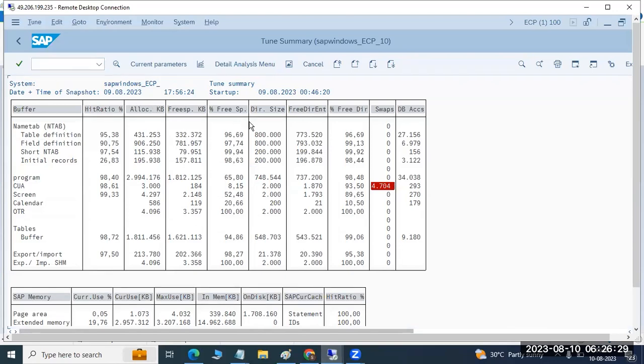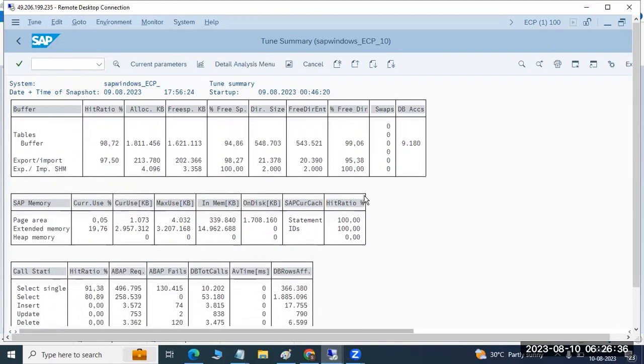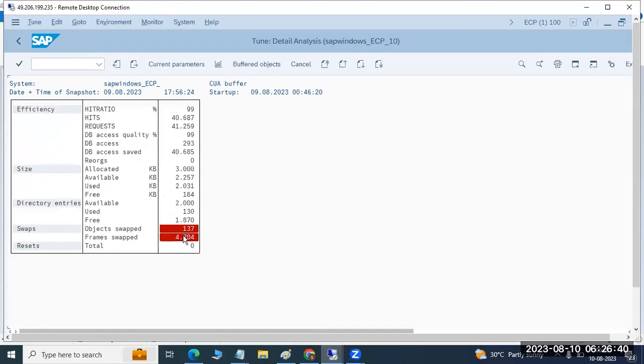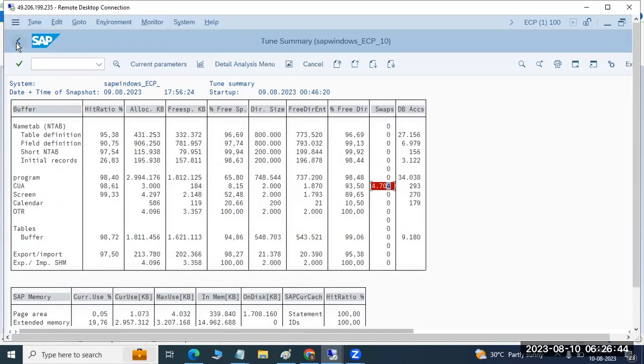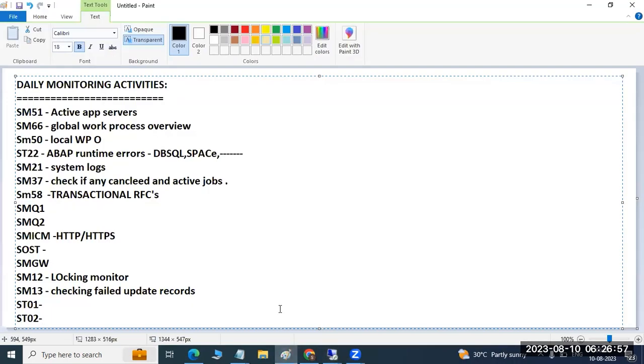Then go to the ST02 transaction code, which covers swaps, buffers and memory utilization. Check whether any swaps are occurring in the system. What is the memory utilization, CPU utilization, hit ratio, all these things we need to check. If swaps are occurring, we need to check why. I think there is a limitation, up to 10,000 swaps per day are allowed. If it is more than 10,000, we need to take action. We already discussed this. That is the ST02 transaction code.